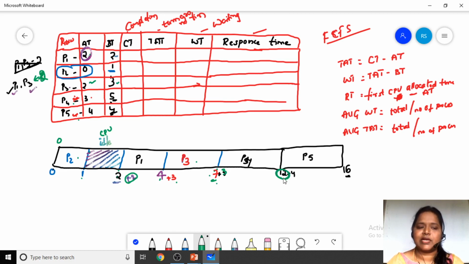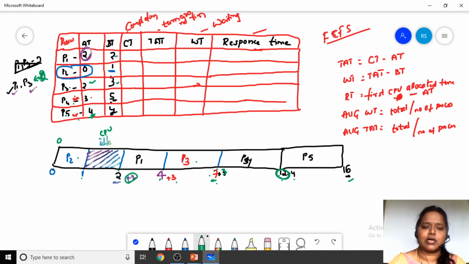At 12 milliseconds, process P5 enters. It needs 4 milliseconds of time in order to complete its task. Already it has waited until 12 milliseconds and the burst time of process P5 is 4 milliseconds. 12 plus 4 is 16 milliseconds, which is the completion time of the process P5.